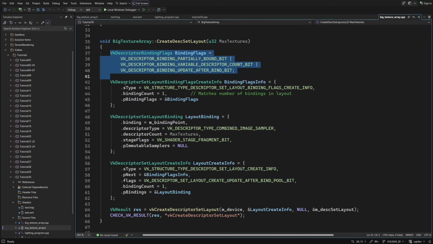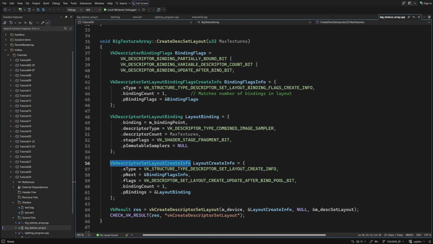To use the flags, we have to create a descriptor set layout binding flags create info. The binding count must match what we have in the layout create info, and pBindingFlags must point to the binding flags. The address of this structure must be set into the pNext pointer of the layout create info.